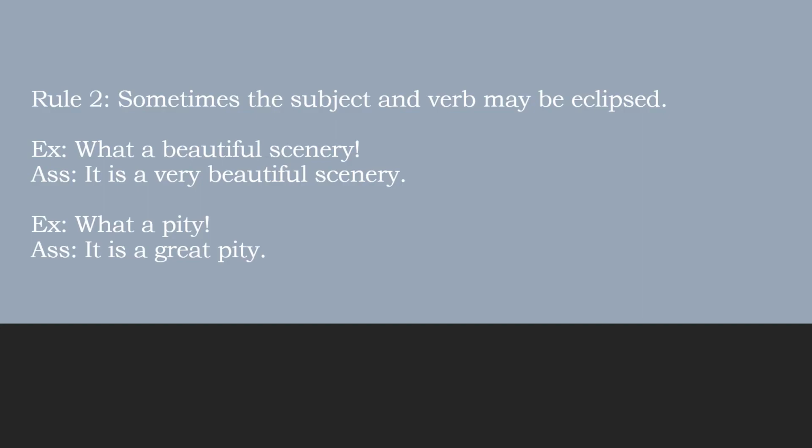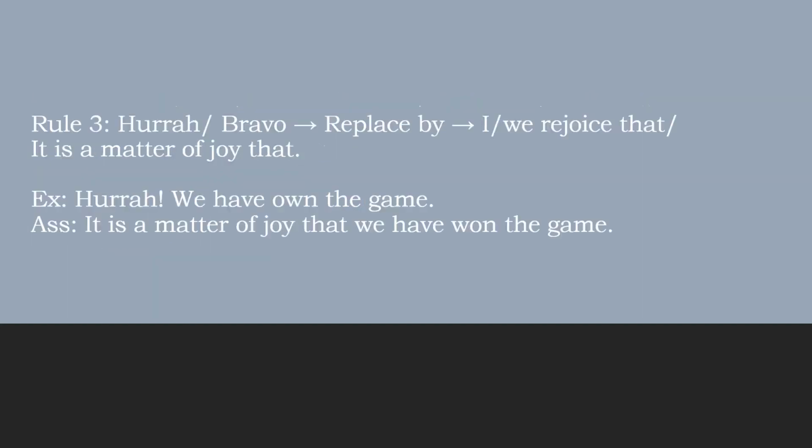Let's start rule 3. It says hooray, bravo will be replaced by we rejoice that, or it's a matter of joy that.